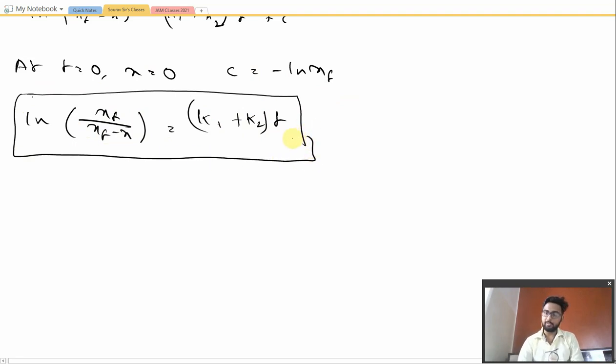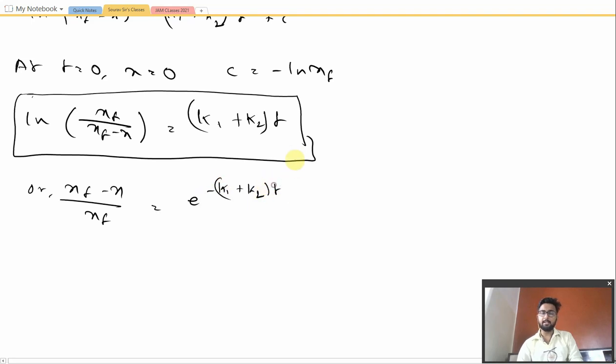Now the question is not finished here, because we have to calculate the concentration of both A and B in proper terms. So from this equation we may write (xf minus x) divided by xf equal to e to the power minus (k1 plus k2) t.